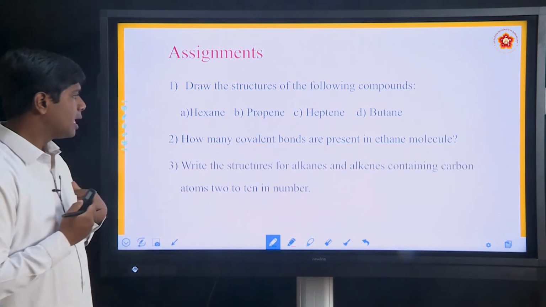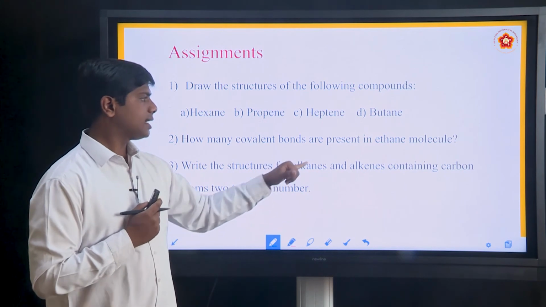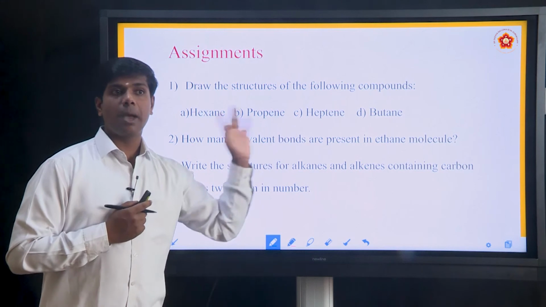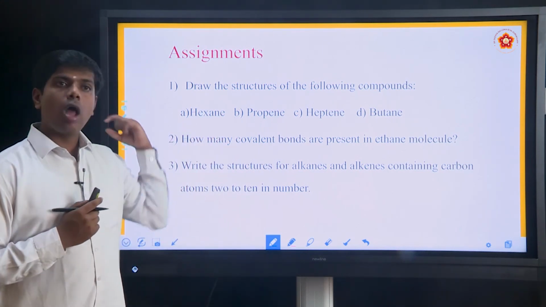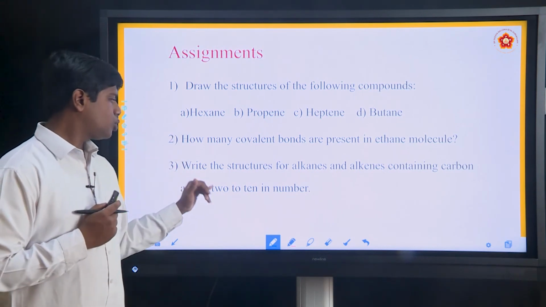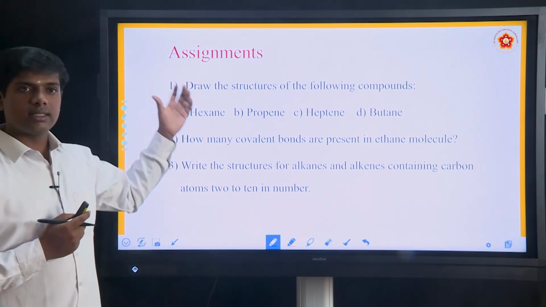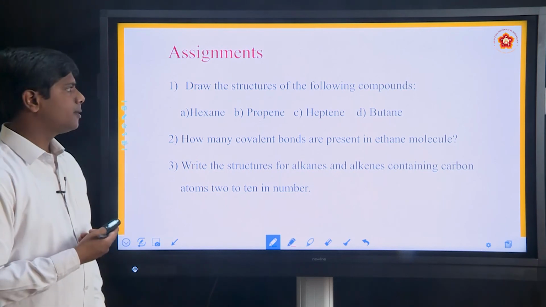Next, write the structures for alkanes and alkenes containing 2 to 10 carbon atoms. From root word 2 to 10, write all their molecular formulas and structures. These are simple things, you can easily draw the structures.